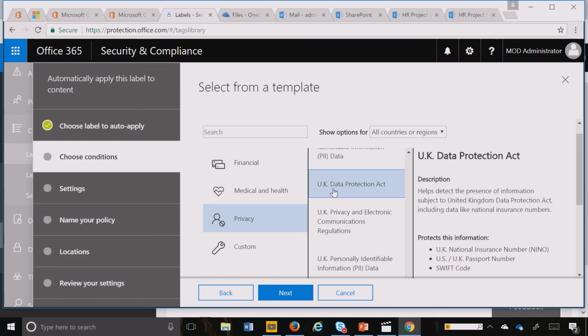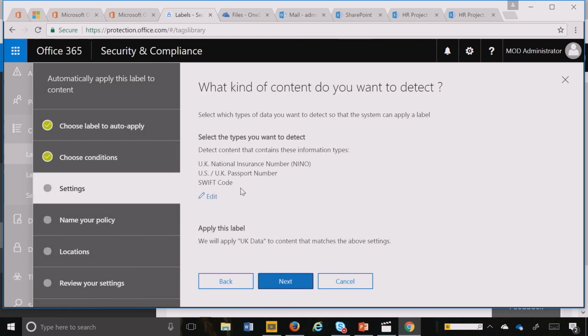And you can see, with the query and the intelligence of machine learning and pattern recognition, we can now detect the UK insurance number, your passport, and SWIFT code. And I can review that very quickly. If I want to customize it, I can do that too.